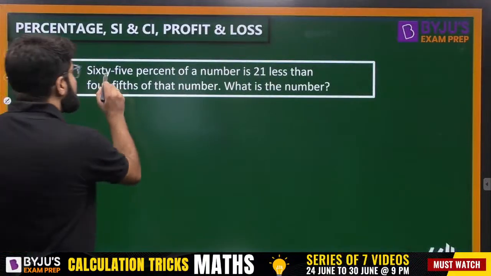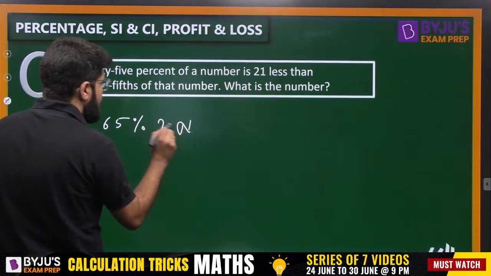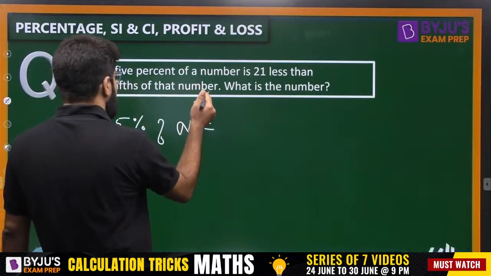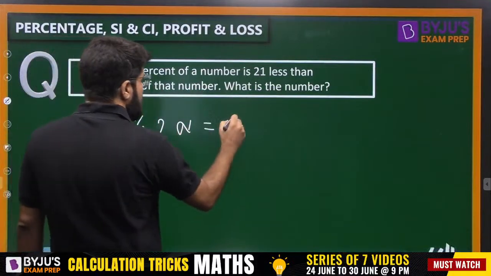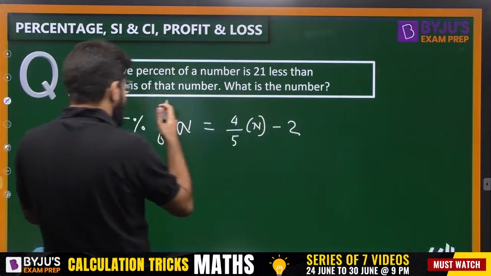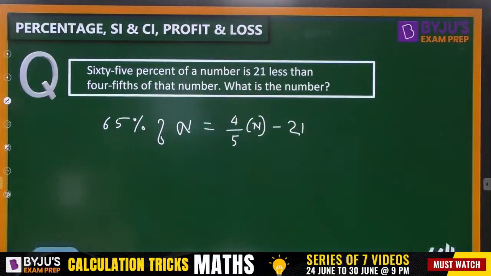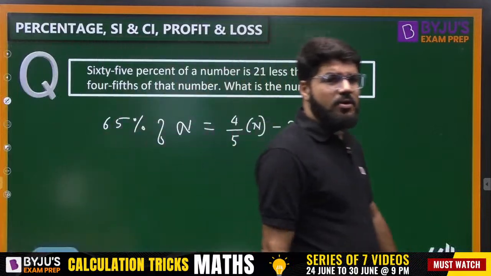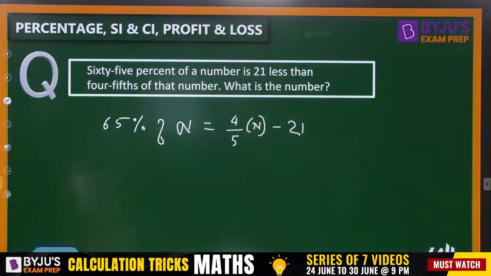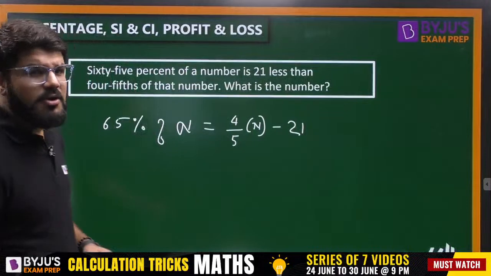What they have given: 65% of a number. Suppose the number is n. 65% of the number is 21 less than 4/5 of that number. So subtract 21. Okay, Shekhar, I'll keep checking that PDF. Yes, guys. Okay, Bhavya is ready with the answer. So basic questions are sometimes also a part of the GATE examination.